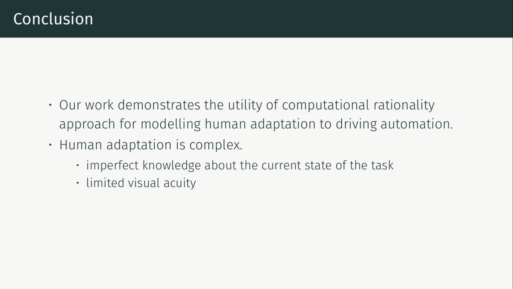This is due to the extraordinarily complicated interaction between dynamic task environments and rational action selection, which is bounded in multiple ways. In our computational experiments, these bounds include imperfect knowledge about the status of the driving task and limited visual acuity, resulting in having to share attention between the driving task and the in-car search task.